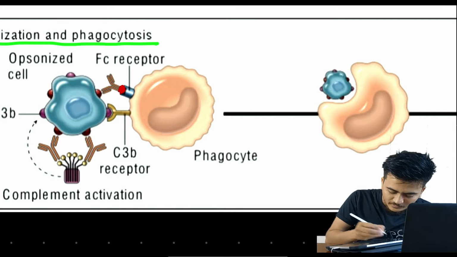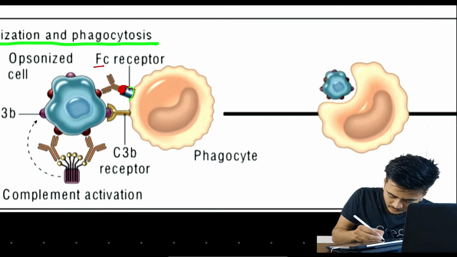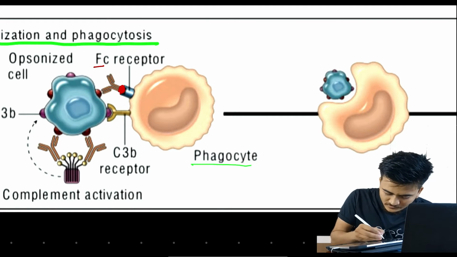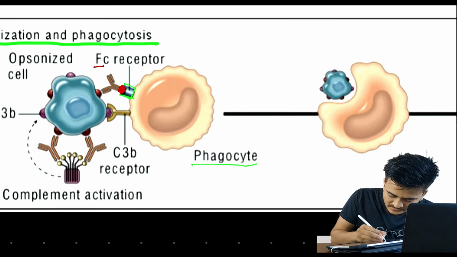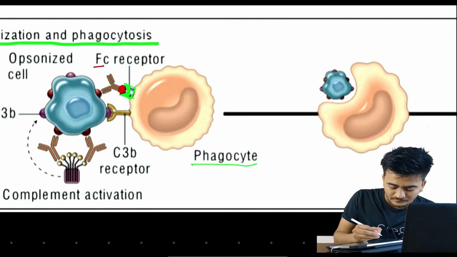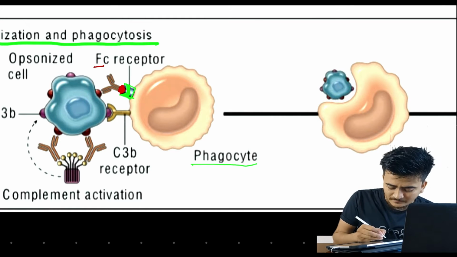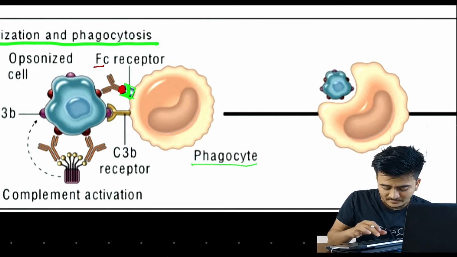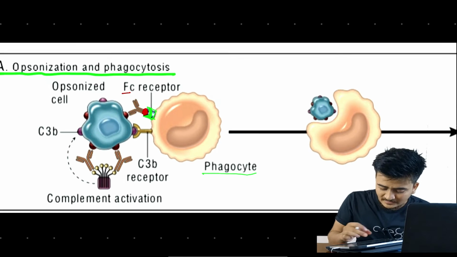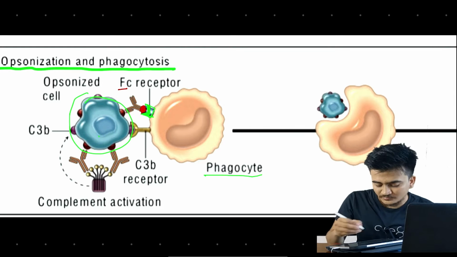On the surface of the phagocyte, we can see the Fc receptors. What these Fc receptors are doing is receiving the Fc portion of antibody, because of which they will engulf this whole antigen which is coated by antibody, right?